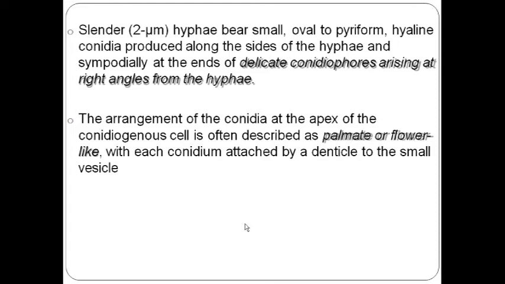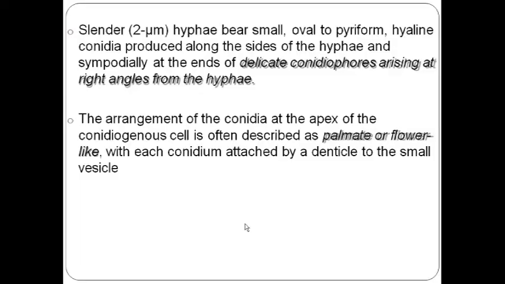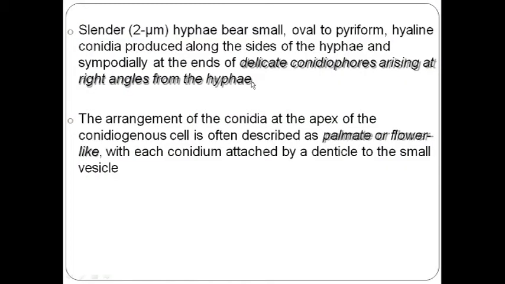Now on culture there will be presence of multiple slender hyphae bearing small oval to pyriform conidia, which are produced along the side of the hyphae, and delicate conidiophores arising at right angles to the hyphae. Here we can see, giving a rosette, palmate or flower-like appearance. Here we can see multiple small slender hyphae, and small conidia and spores will be present.